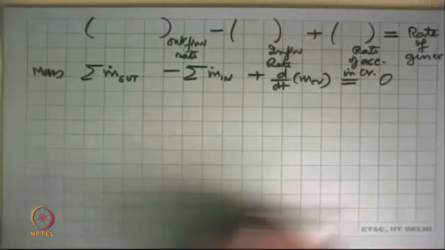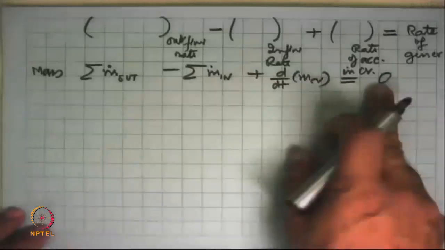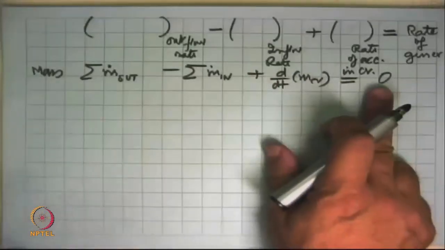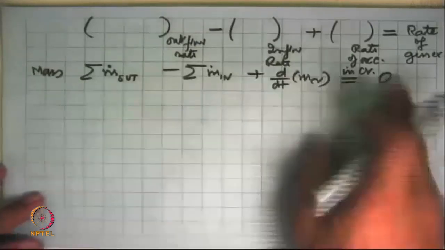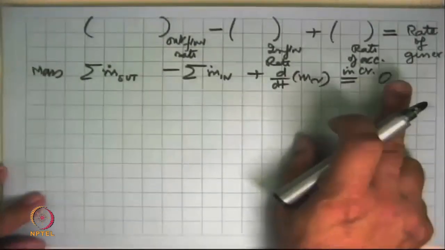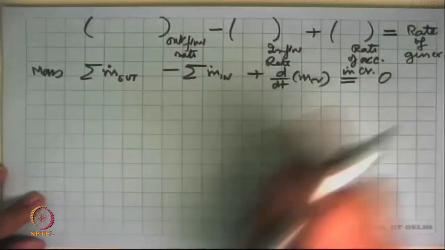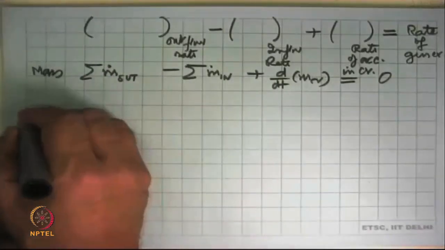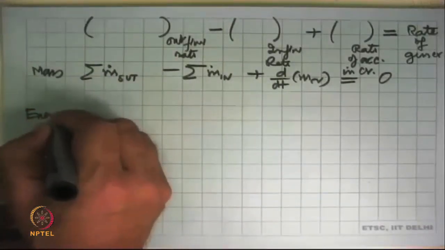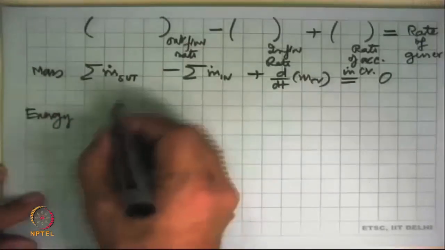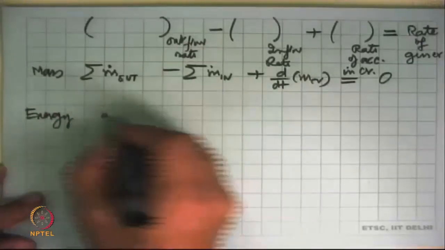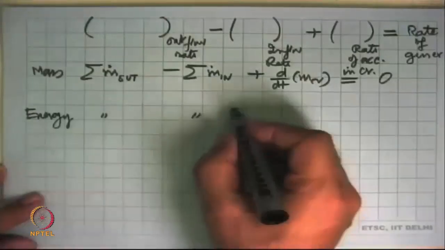There was also a question on the forum that I will take up. Why are we saying 0 when there is energy associated with mass? So we'll come to that in a minute. We are saying that rate of creation of mass is 0. That is why we got this 0 over here. Then we looked at energy, and outflows were similar, energy outflow, this energy outflow.